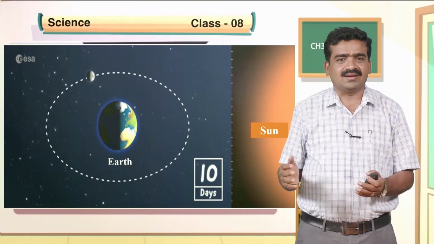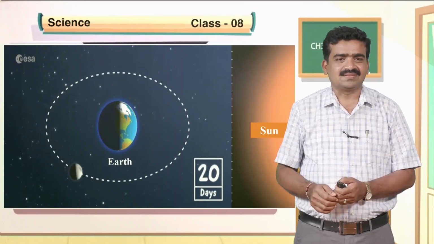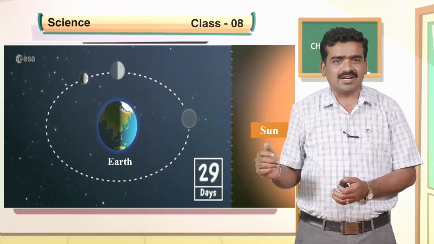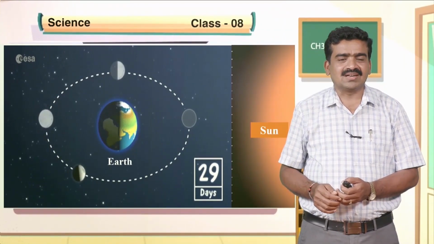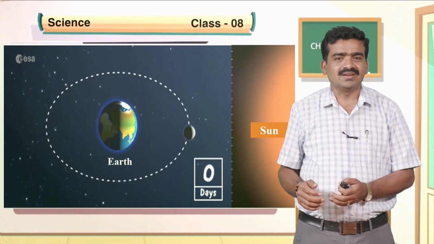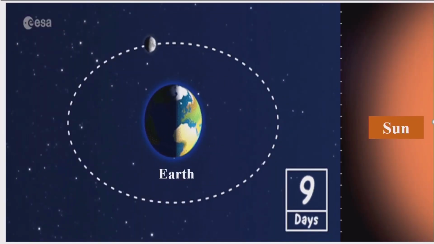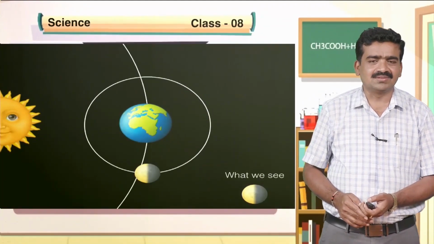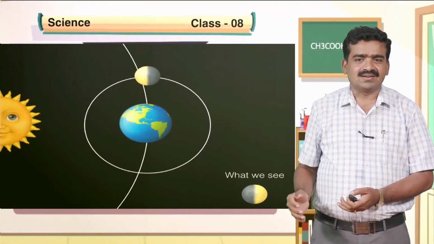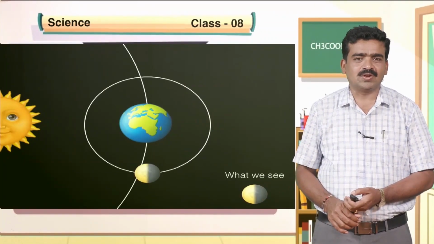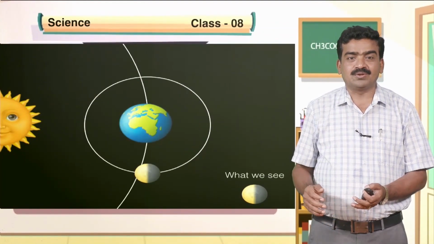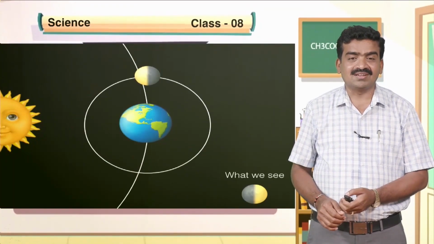See, it is an animation. You can see in this animation how the bright part of the moon changes once every 15 days. This animation also helps you understand how the phases of the moon change with respect to the position of the moon around the earth.